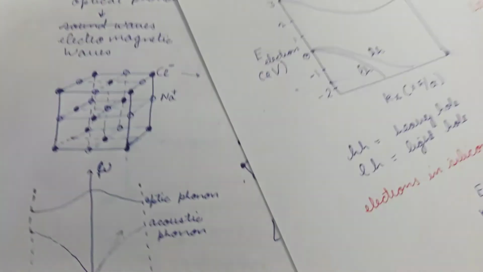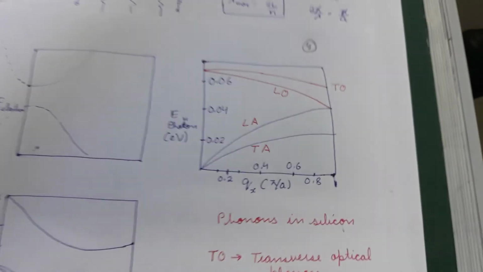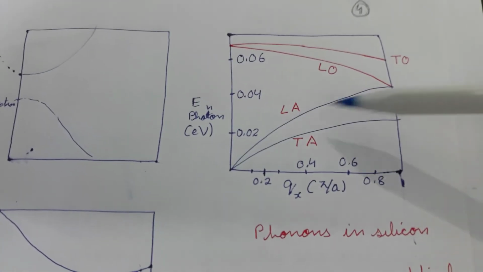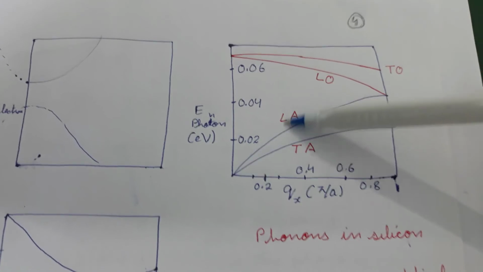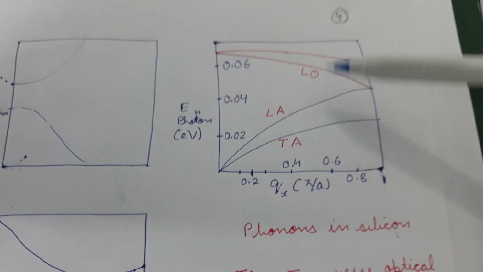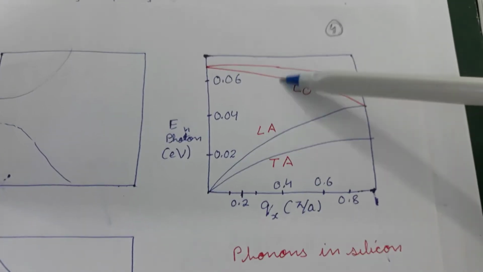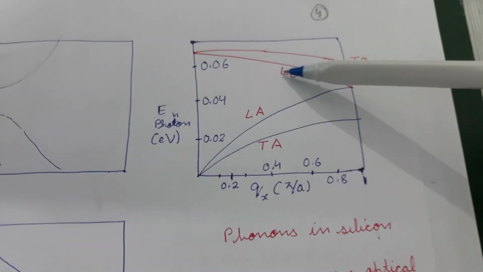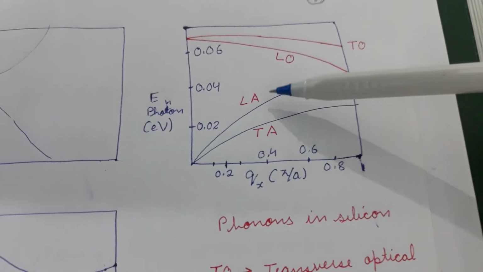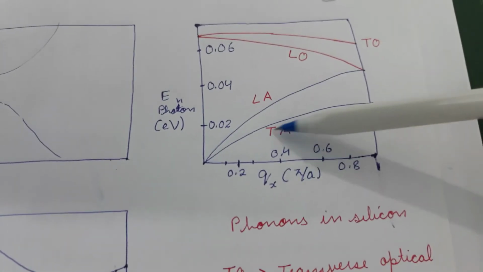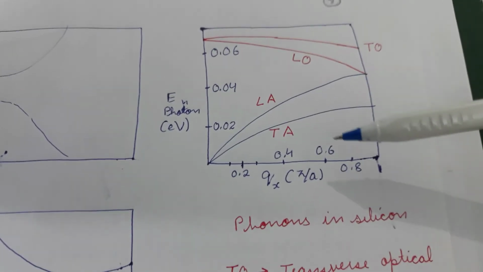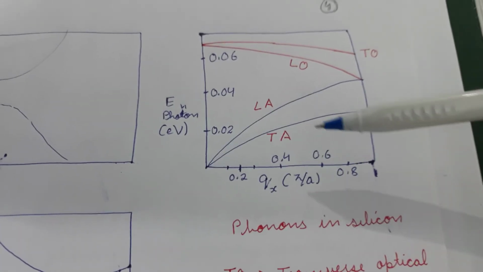But if it is a two-dimensional or a three-dimensional lattice, then the dispersion will be something like this. So it will have optical phonons and acoustic phonons. Optical phonons can be of two types, transverse optical phonons and longitudinal optical phonons. Also, the acoustic phonons can be longitudinal acoustic phonons and transverse acoustic phonons, because of the larger number of dimensions that are available for the ions to vibrate.